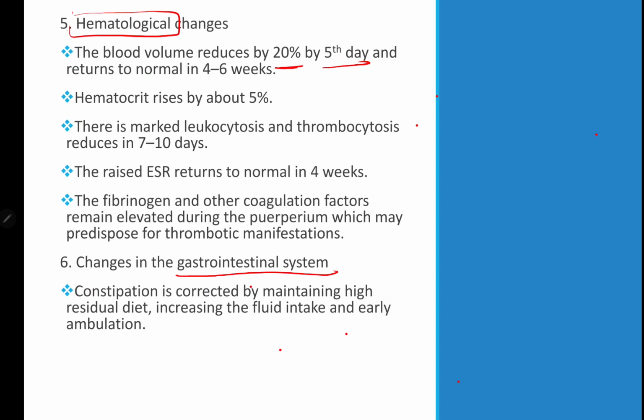Now coming to the GI system changes, constipation is going to be corrected by maintaining a high residue diet, increasing fluid intake, and early ambulation. Just remember one change in hematological: there is going to be marked leukocytosis and thrombocytosis.